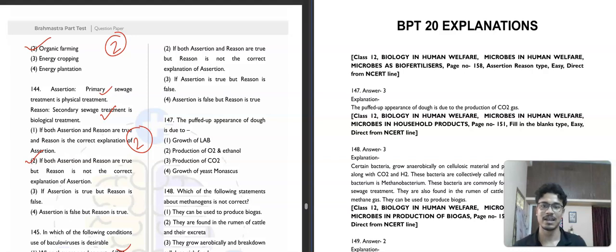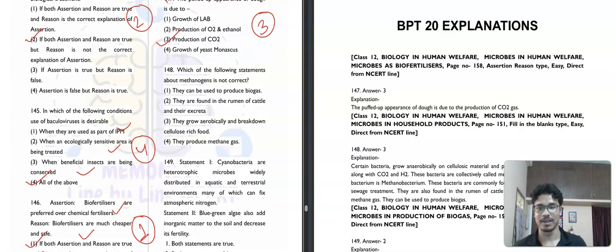It is saying that the puffed up appearance of dough is due to production of CO2 gas. This is a good question, right? Right here. The puffed up appearance of dough is due to production of CO2 gas. Okay. Definitely we can get this question. Question number 148. Which of the following statements about methanogens is not correct?